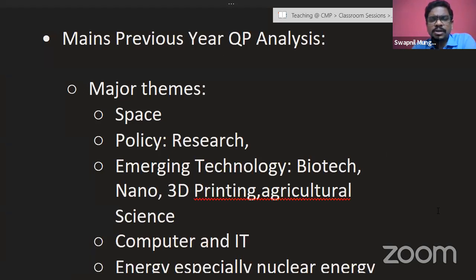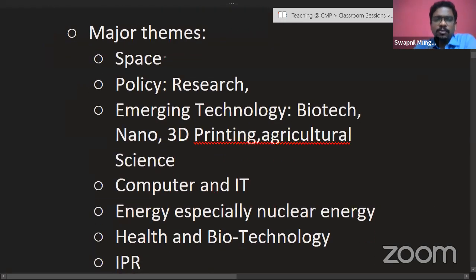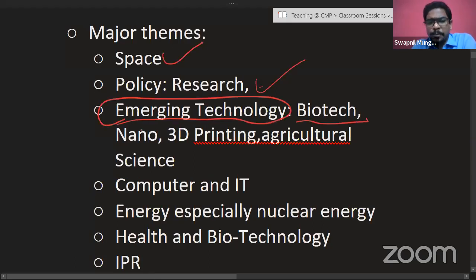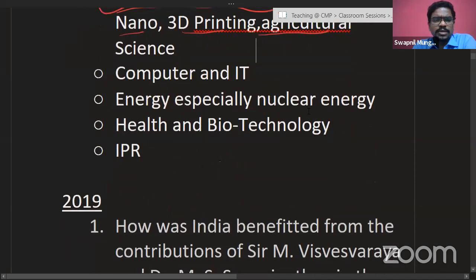So some previous year question paper analysis about the major themes of mains. Space, again, is a very important sector in mains questions as well. Policy and research related questions are also at times asked. Emerging technology, again, is a very important area. As we already discussed, biotech, nanotechnology, 3D printing, agricultural science, etc. Last year itself, there was a question on agricultural science, computer and IT, energy, especially nuclear energy and new renewable energy sources, health and biotechnology, and IPR. So these are a few focus areas.